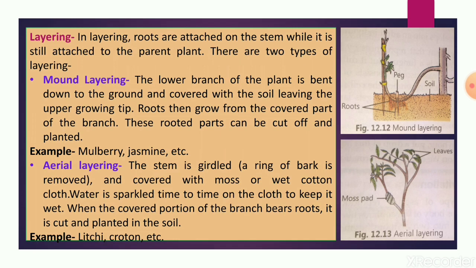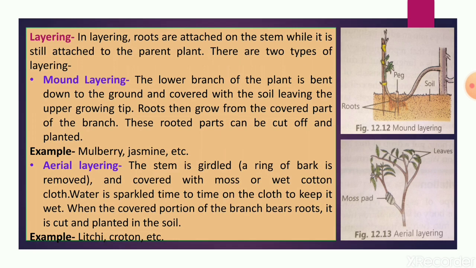This part of the plant is later detached from the parent plant and grown into a new plant. There are two types of layering: mound layering and air layering. In mound layering, the lower branch of the plant is bent down to the ground and covered with soil, leaving the upper growing tip, as you can see in the diagram.